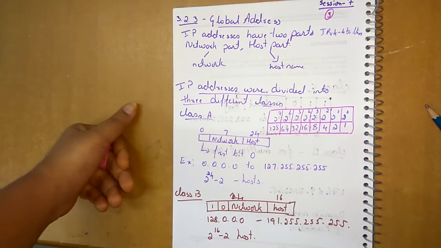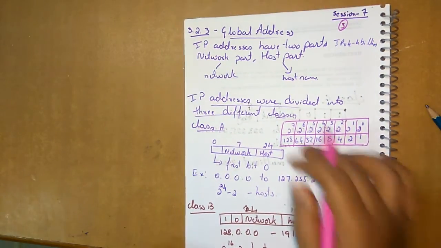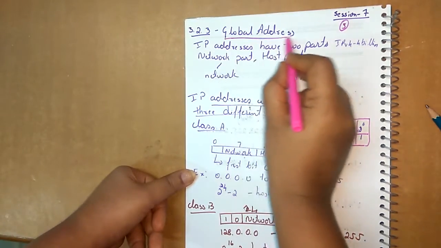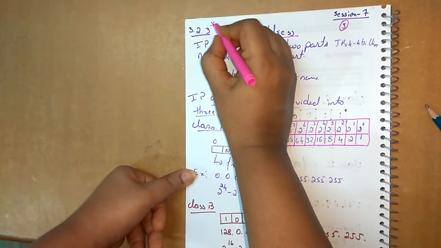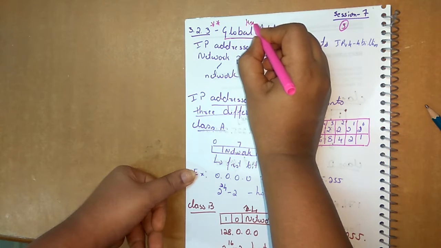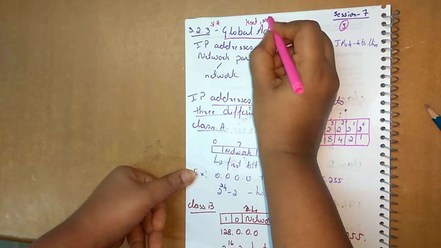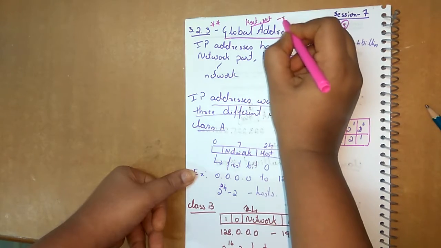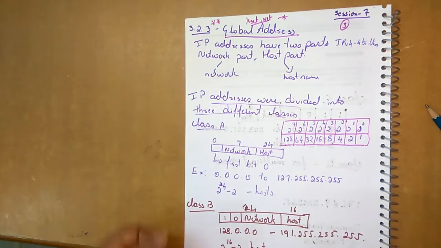Okay, so the topic which we are discussing here is the global address, which is an important topic in competitive exams like KSET, NET. So definitely one question will be there from this topic. Okay, so what does a global address mean?